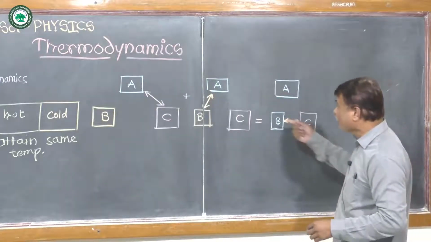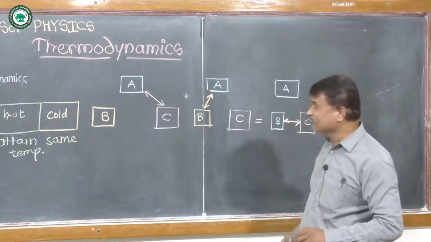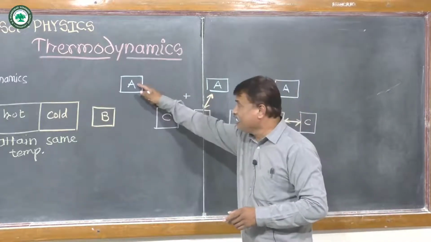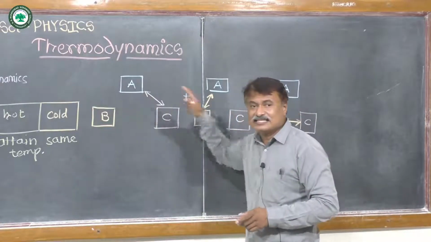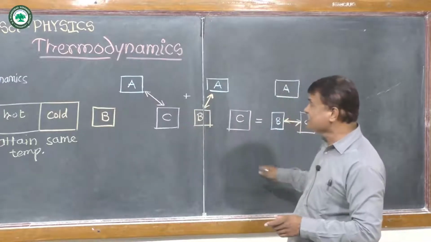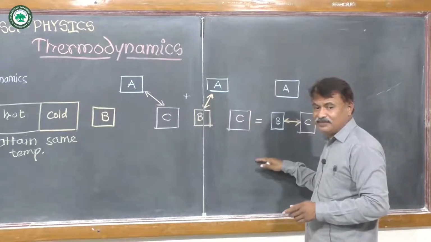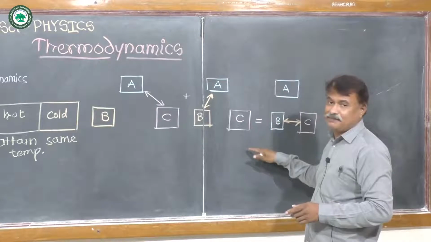Therefore, all three systems, A, B and C, are in thermal equilibrium and they attain the same temperature.